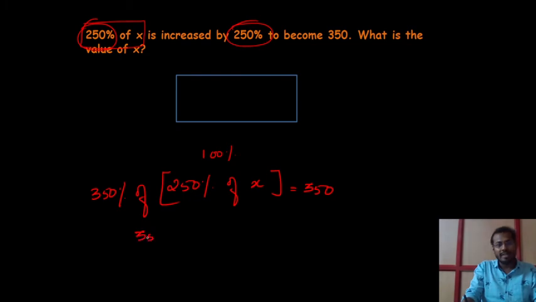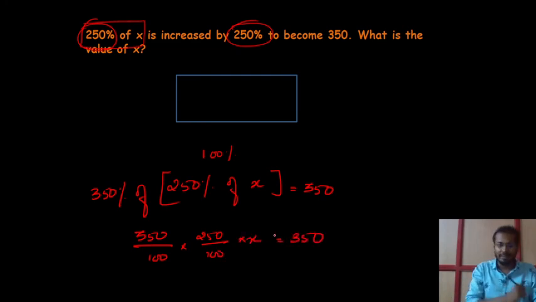If you solve this, 350 divided by 100 into 250 divided by 100 into x is equal to 350. You will get 40 as the answer. Just solve it and give your answers in the comment box. So this is the way we need to find the answer for this type of question. These are a little bit confusing questions. They will eat too much of your time in the examination, so please concentrate on this, right?